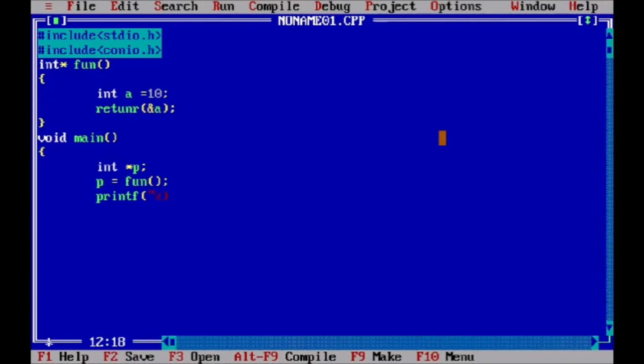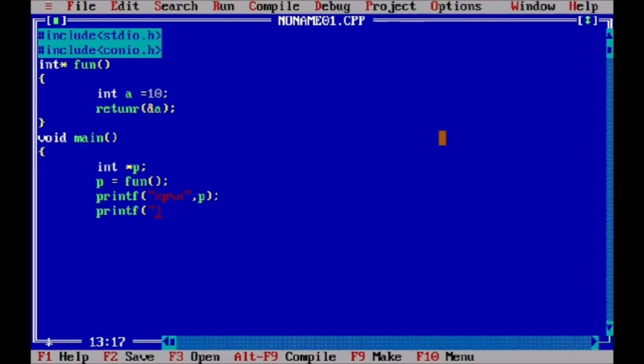We are printing the address of that variable, and the value assigned to that variable is also printed using the pointer. So first we write address and now we are printing that value.